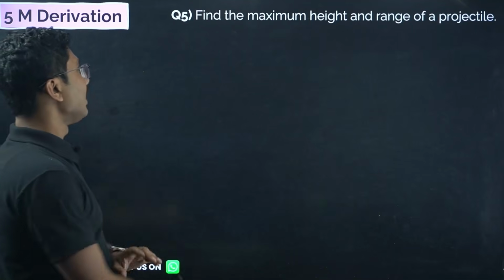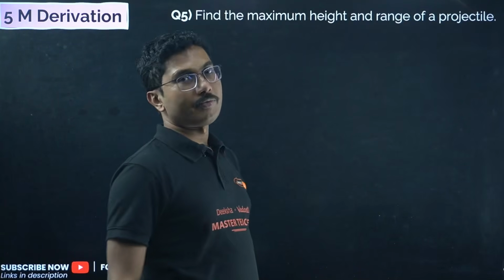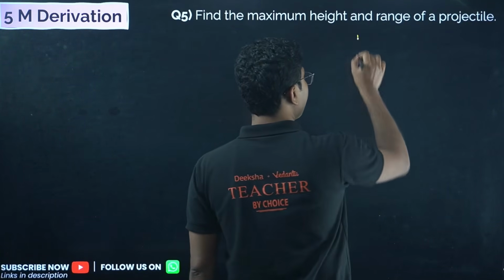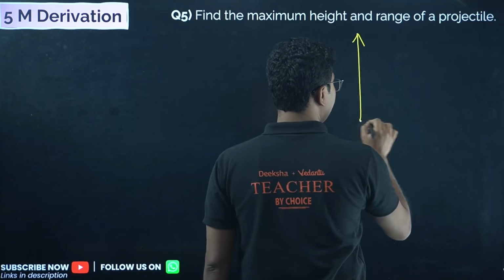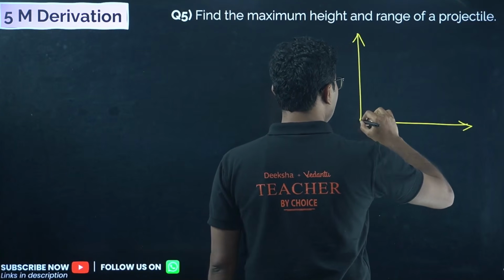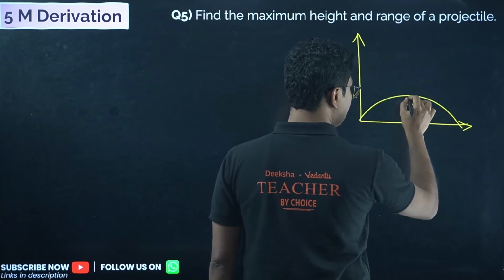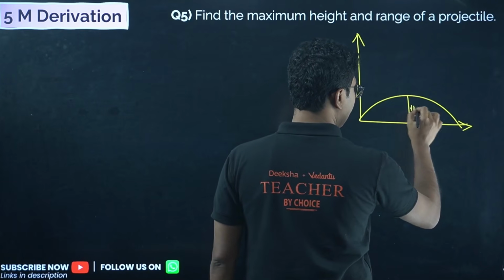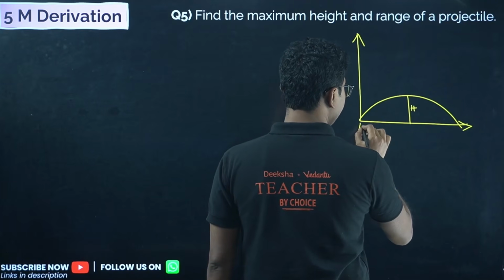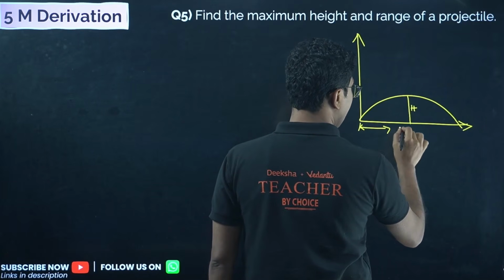Now next, find the maximum height and range of a projectile. Again we are doing the projectile part. Now this can be a little tricky. Here we are trying to find the maximum height, this height h, and the range, which is given by r.